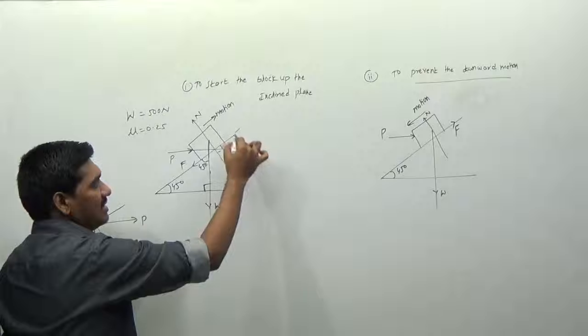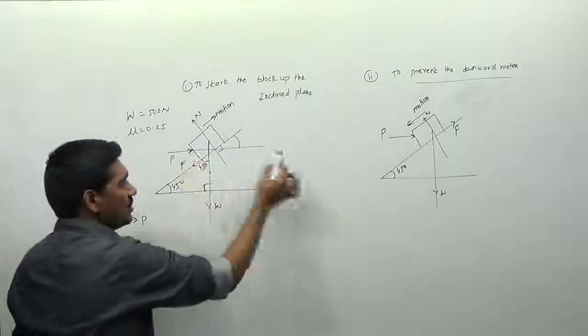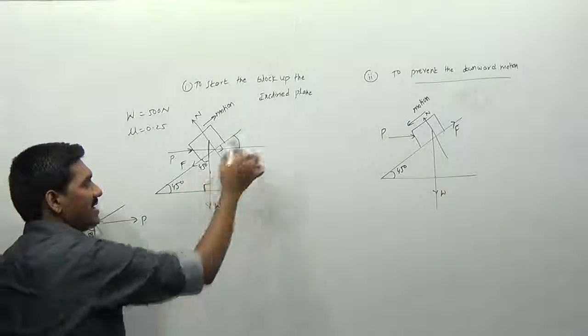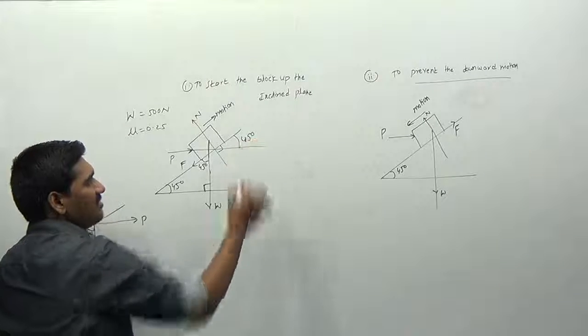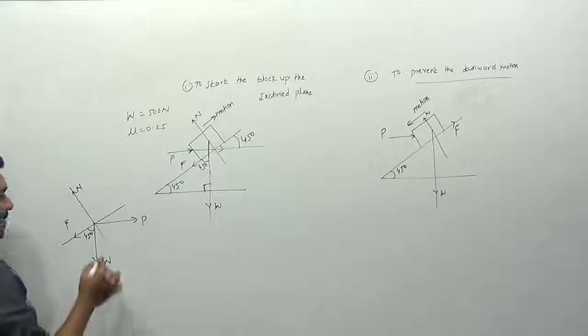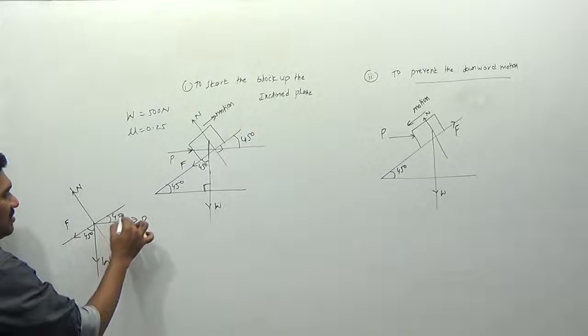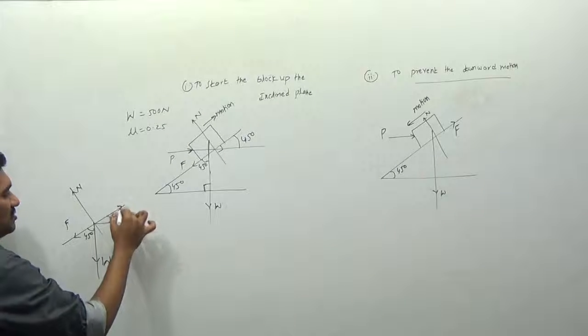Can you determine this angle? Yes, this angle is equal to this angle here, right? Horizontal, inclined here. So this angle is equal to this angle, I can say the same 45 degrees here. Therefore I am placing this 45 degrees here and I am going for the resolution. So what happens if you go for resolution here?